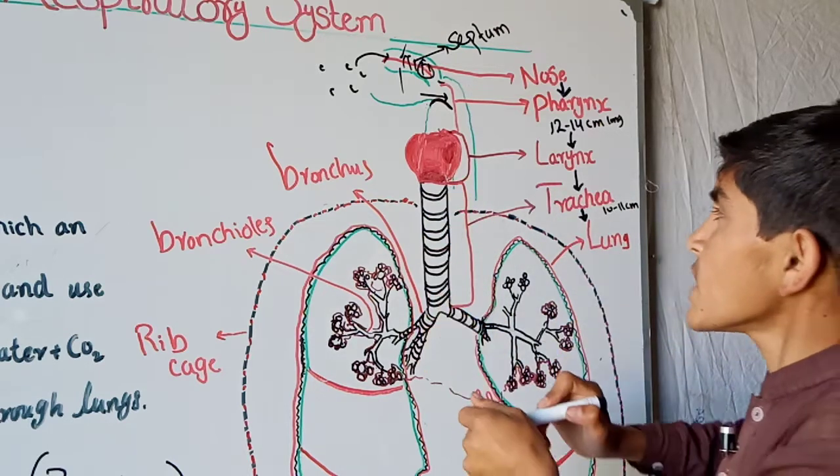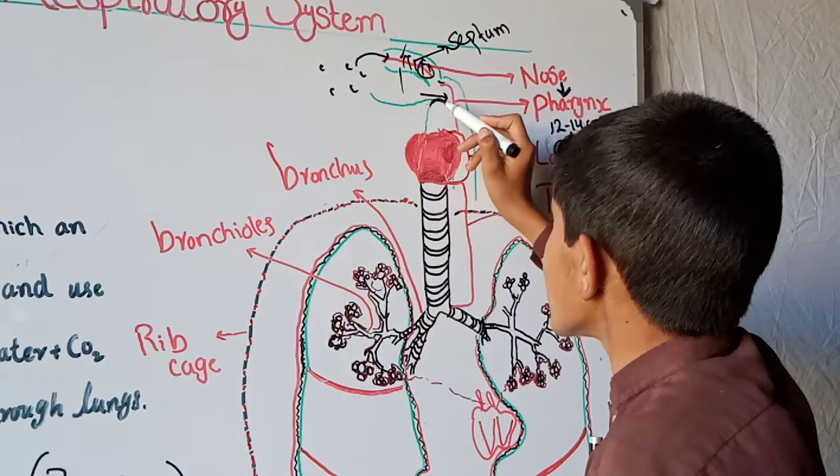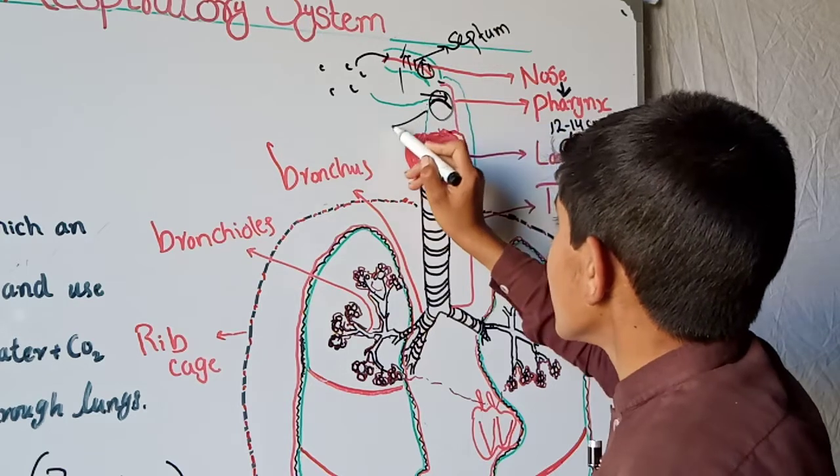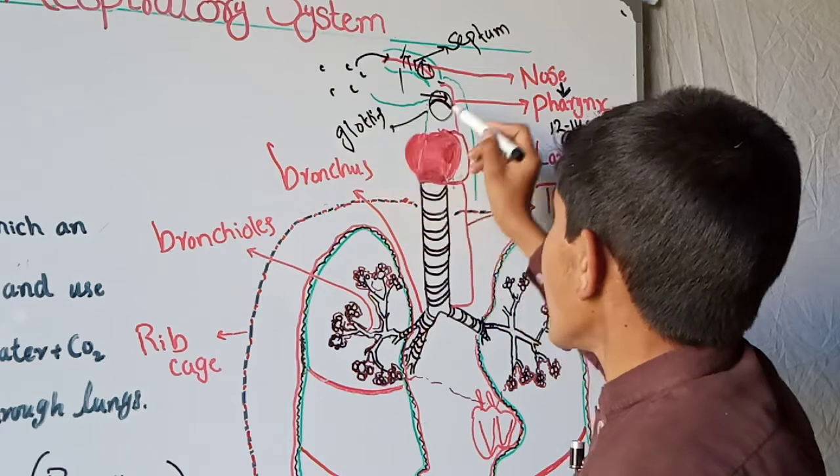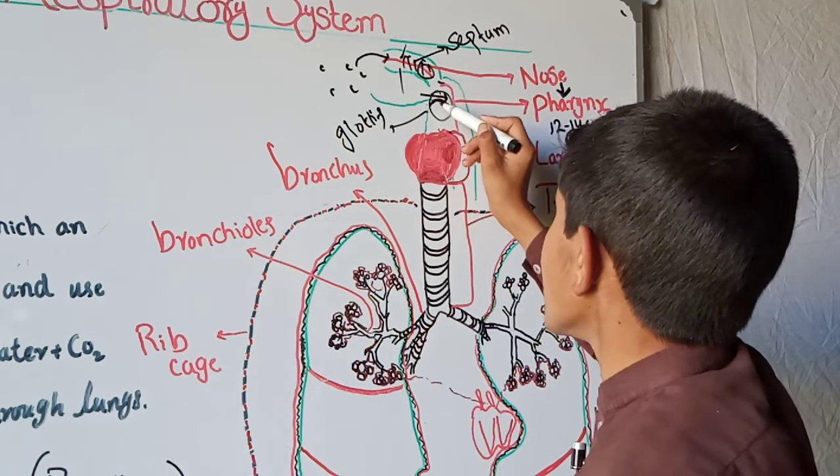So this part is called the glottis. This whole part is called the glottis, and this membrane is called the epiglottis.